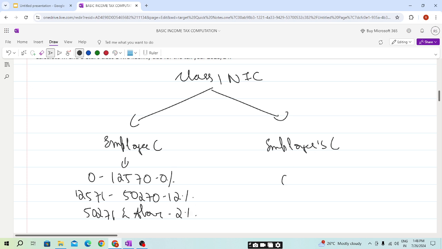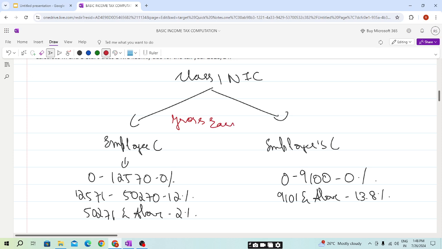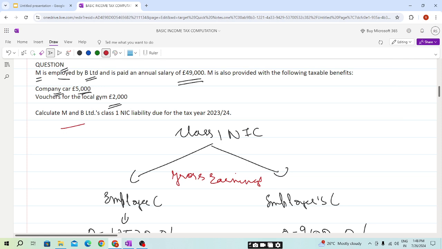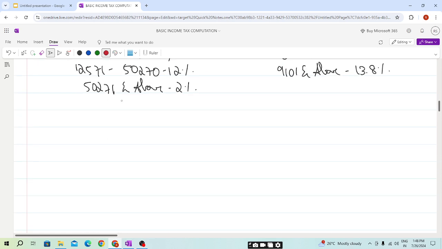Now for the employer, 0 to 9,100 at 0%, 9,101 and above at 13.8%, paid on gross earnings. Here M is the employee and B Limited is the employer.